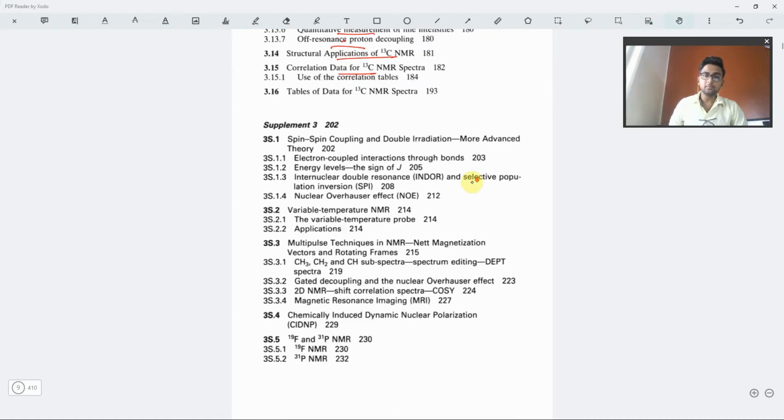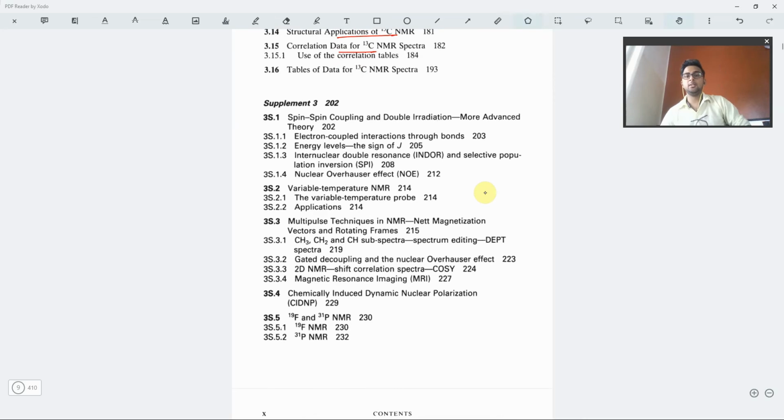Now, the supplement 3 for this NMR: I am not explaining all of them, the only important part which you might give a read is the F19 NMR and P31 NMR. These parts are quite interesting, and you might give them a read, as we have 1H NMR and C13 NMR. Similarly, F19 NMR and P31 NMR is also one of the ways of using NMR for compounds having fluorine and phosphorus in the system.